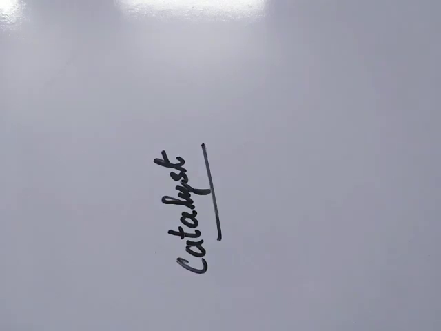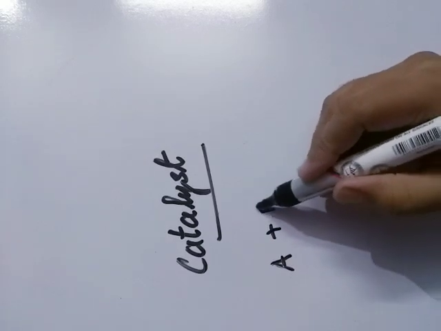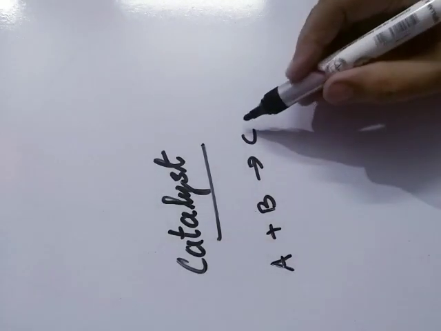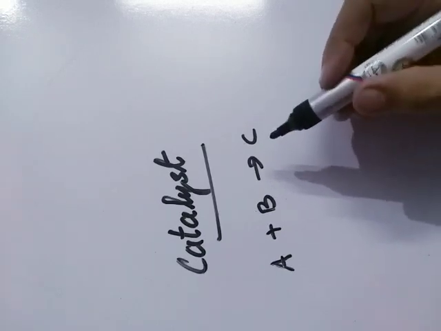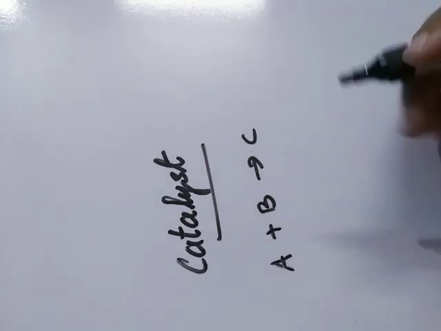Now, how do catalysts work? The question is, on which theory do the catalysts work? There are two theories. In one theory, catalysts form an intermediate with the reactant. Suppose the reaction is A plus B gives C. This reaction has high activation energy. It requires high activation energy to proceed.